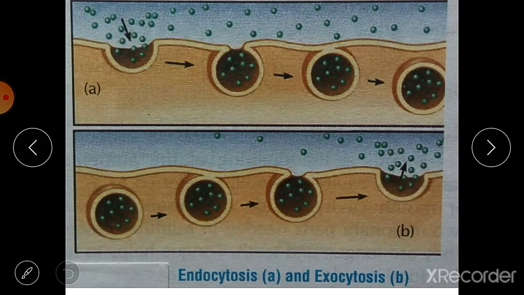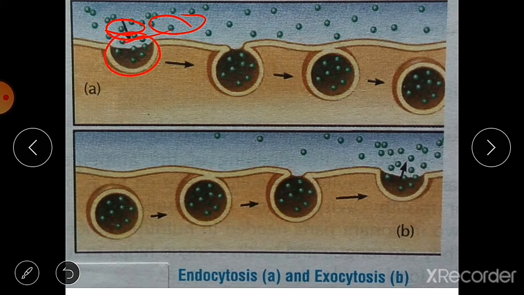What are endocytosis and exocytosis? When amoeba comes in contact with the food particles, you can see these green colored food particles, two pseudopodia develop and enlarge so as to engulf the food.